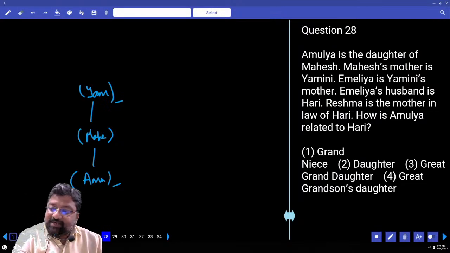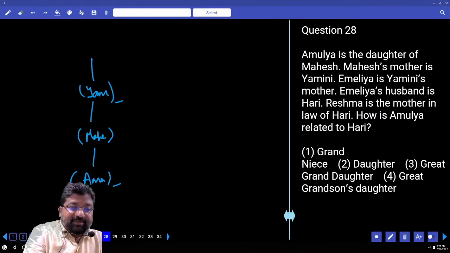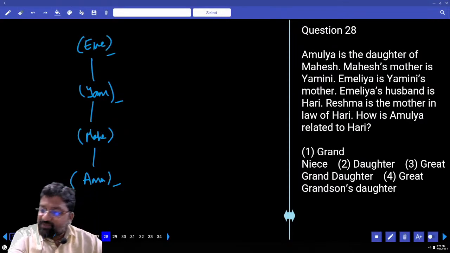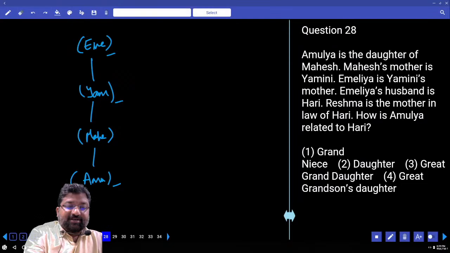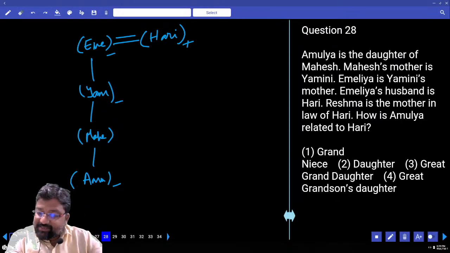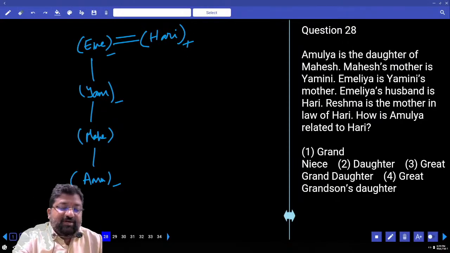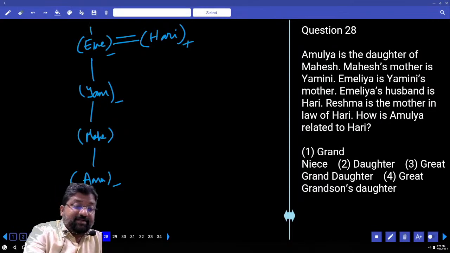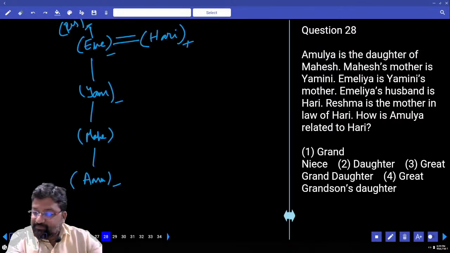Emilia is Yamini's mother. Emilia's husband is Hari. Now this woman Emilia is married to Hari. Reshma is the mother-in-law of Hari. Mother-in-law means Emilia's mother, that is Reshma. Next.